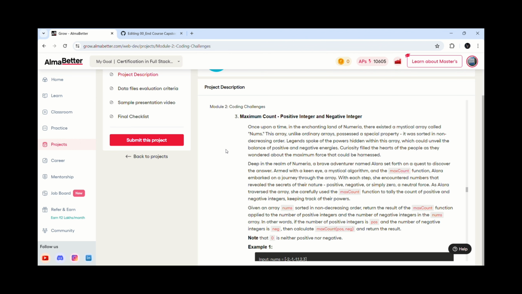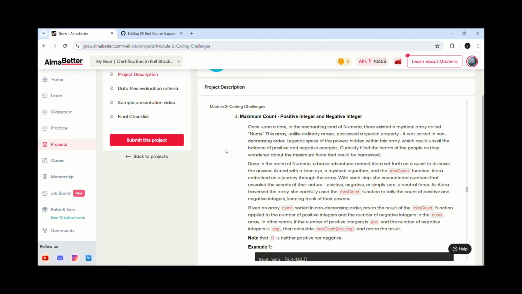The fifth and the last question is also from logic building coding questions. The question is, once upon a time in the enchanting land of Numera, there existed a mystical array called nums. This array, unlike ordinary arrays, possessed a special property. It was sorted in non-decreasing order.